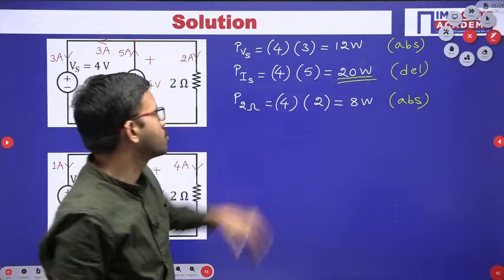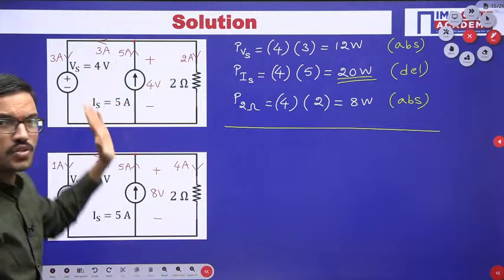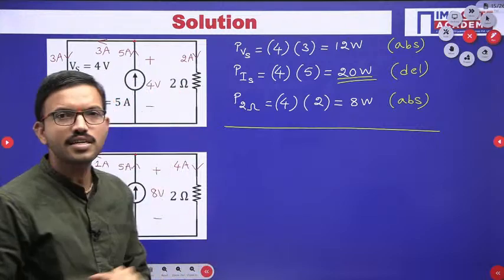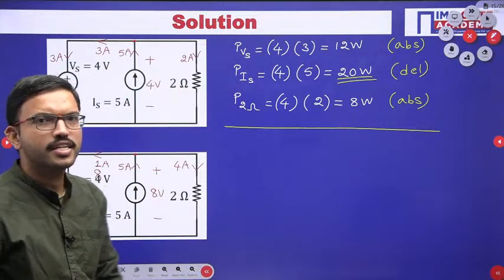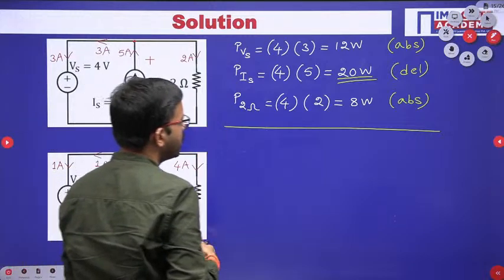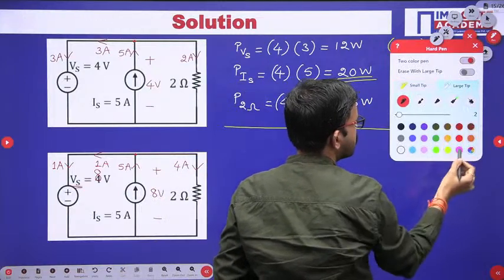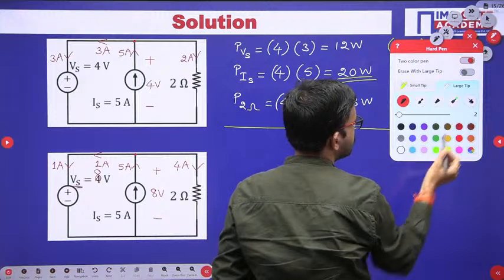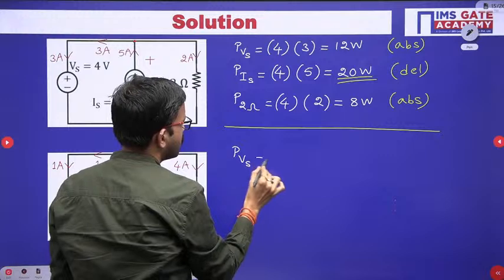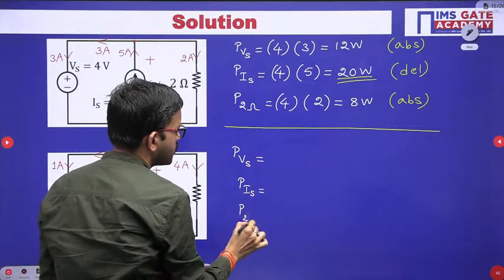8, okay. So in this particular example, this current source is only delivering the power, whereas the voltage source is actually absorbing the power, just like this particular resistor. Now with this understanding, you can easily try here also. Once again I am writing the voltage source power, then current source power, and then 2 ohm resistor power.